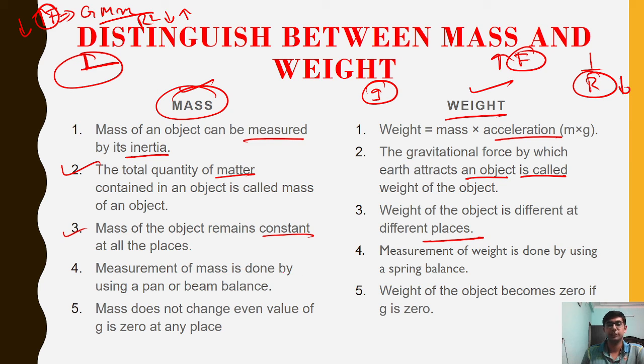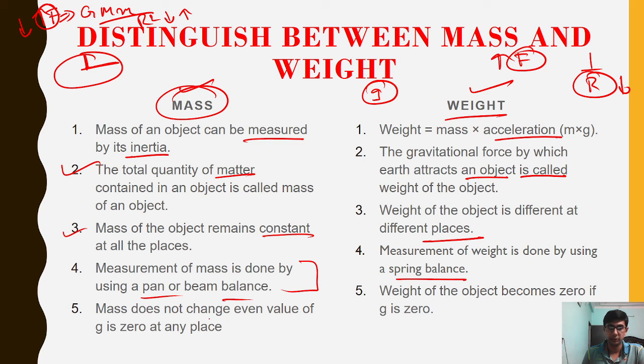Measurement of mass is done by using a pan or beam balance, whereas weight is measured by a spring balance. These are the two things.